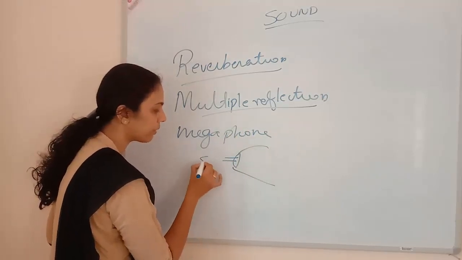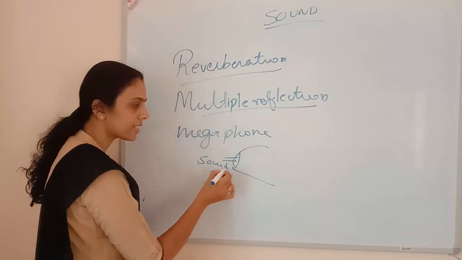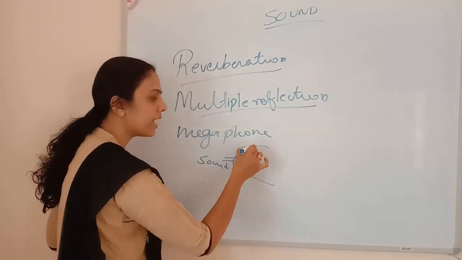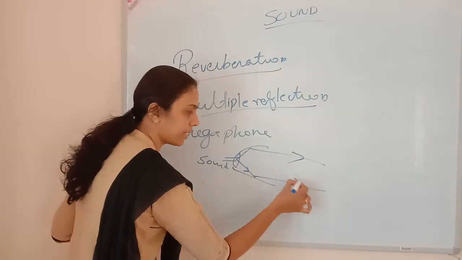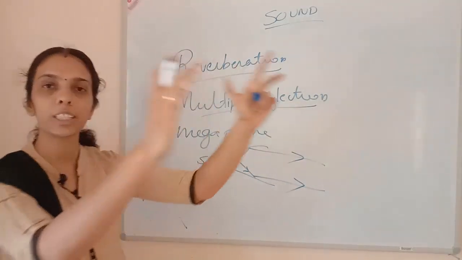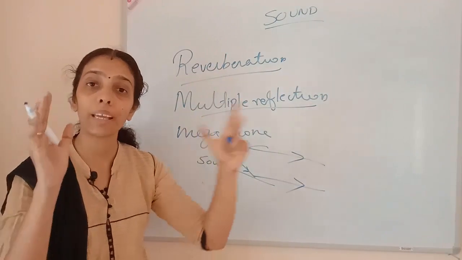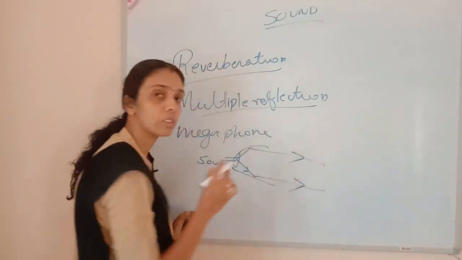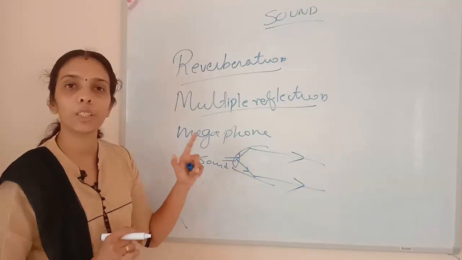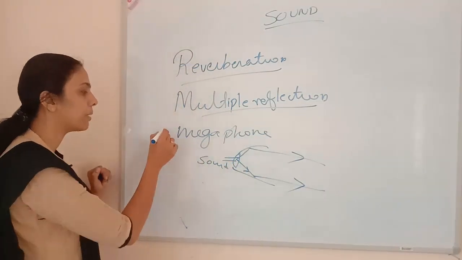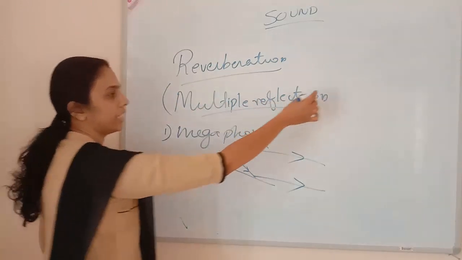From here only we will be giving the sound waves, isn't it? So it will be reaching here, reflecting and will be going. It will be reaching to many number of people and to a large wide extent it will be going, isn't it? So this is one of the uses of this multiple reflection or reverberation.